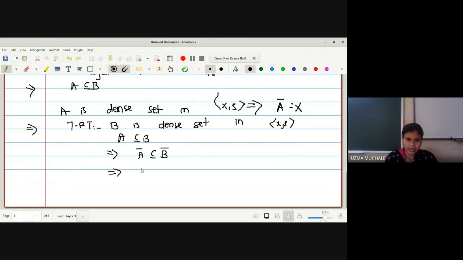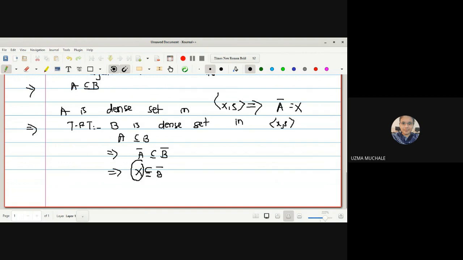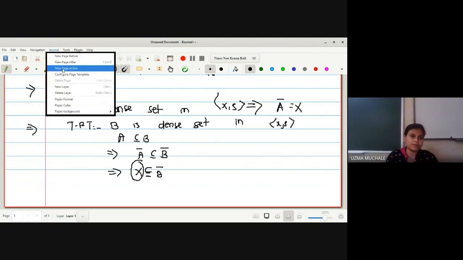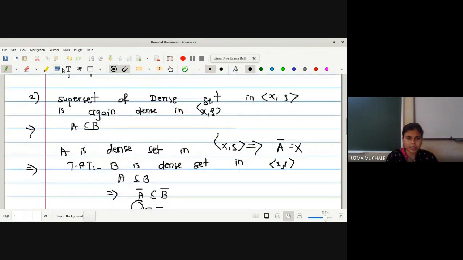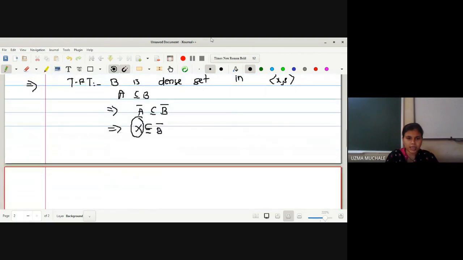So instead of A bar, I can write X is contained in B bar, right? But what is X? X is a universal set. So X cannot be strictly contained in B bar. Or you can say if it is contained in B bar, it should be equal, right? Because what are A and B? These are any subsets of X we have selected. First we have selected A and B to be any subsets of X.